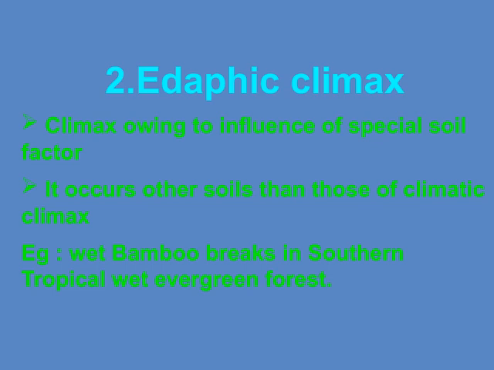For example, in southern tropical regions, you might find wet bamboo forests, which are a good illustration of edaphic climax. These bamboo breaks thrive in certain soil conditions that favor their growth, even if the climate might support a different kind of climax vegetation. So the key idea here is that soil properties, like moisture, nutrients, and texture, can lead to a unique, stable vegetation community that might differ from the overall climatic climax. Recognizing this helps us understand the diversity and complexity of ecological succession, especially how local soil conditions can shape the final vegetation community.